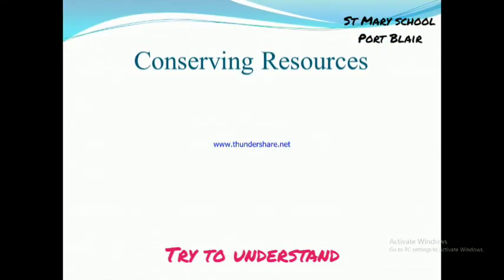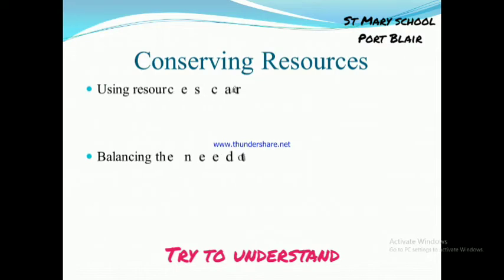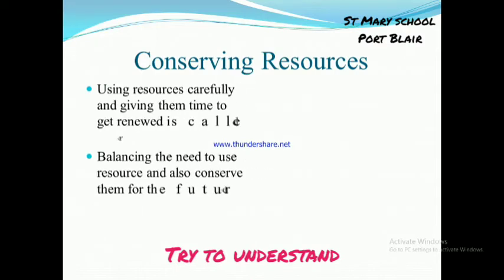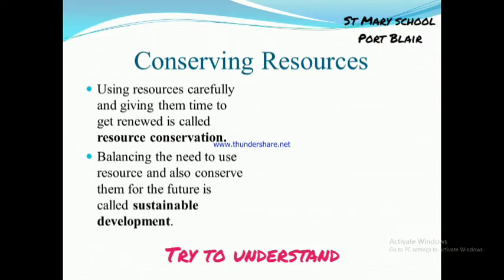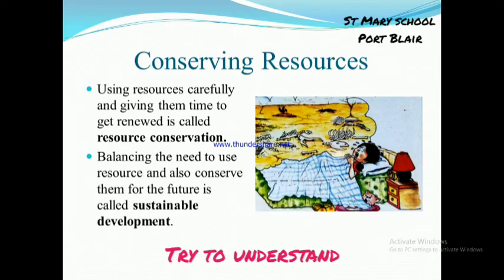Conserving resources. How can we conserve our resources? Using resources carefully and giving them time to get renewed is called resource conservation. We have to use resources, but with certain limitations. Balancing the need to use resources and also conserve them for the future is called sustainable development.